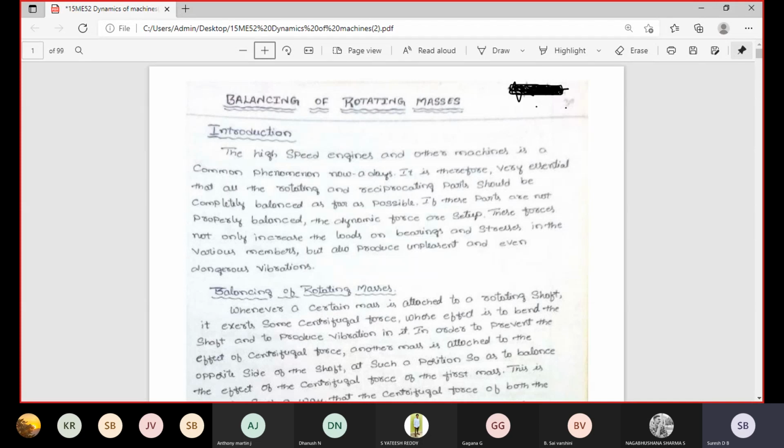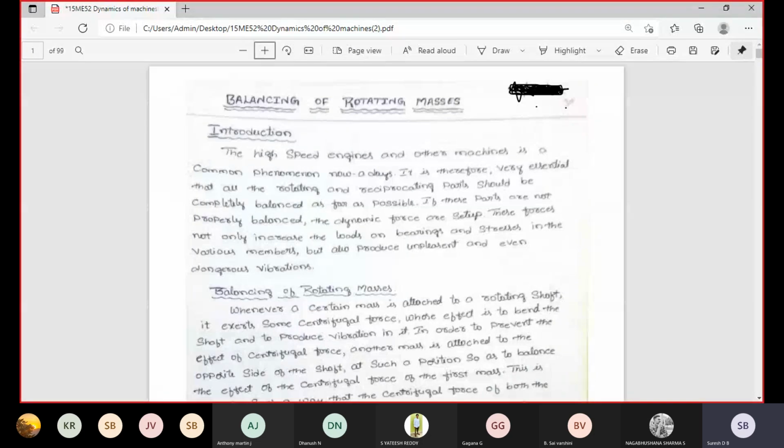Once the shafts are rotated away from the center axis, due to that rotation the vibration is created. Once the vibration is created, the vehicle is not moving in a smooth manner. To avoid that, balancing of masses is introduced in that particular shaft. That is balancing of rotating masses.